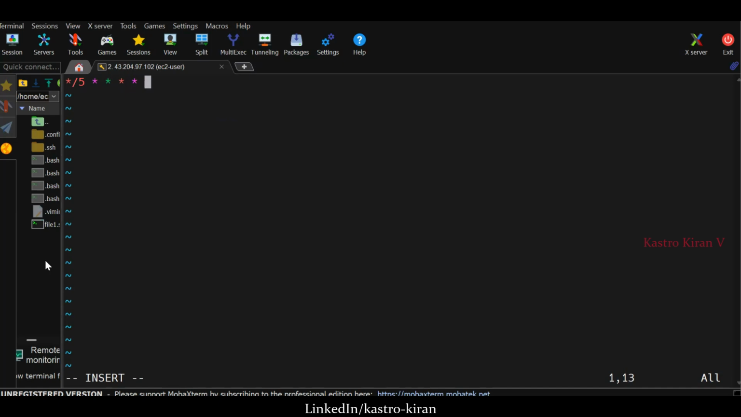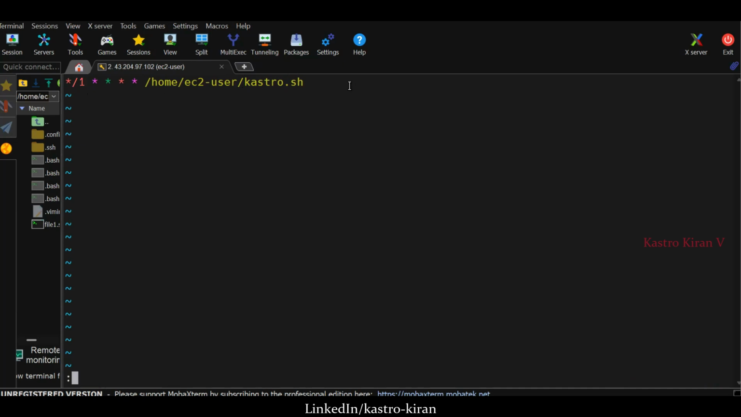Let's say the file is available in /home/ec2-user/. Let's say I'll create a shell file called Kastro.sh. For this demo purpose, what I'll do is every 1 minute I want to execute, so I'll give it as a 1. Now, inside this path, there will be a file called Kastro.sh. Whatever commands are there inside this file, they will get executed every 1 minute automatically.